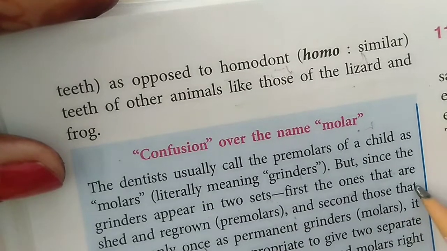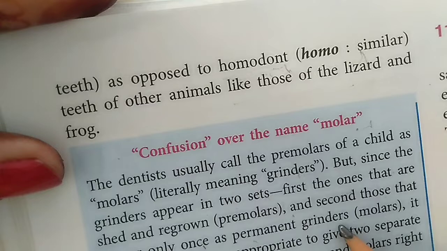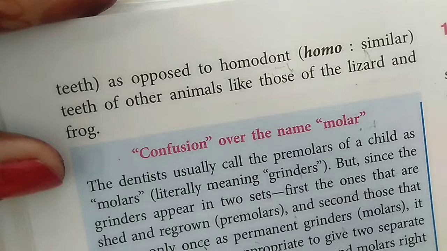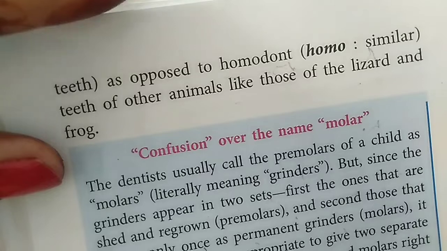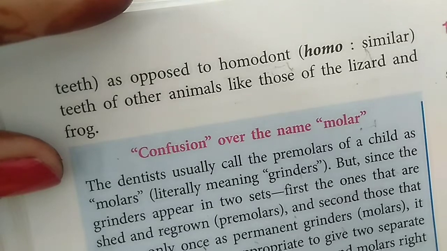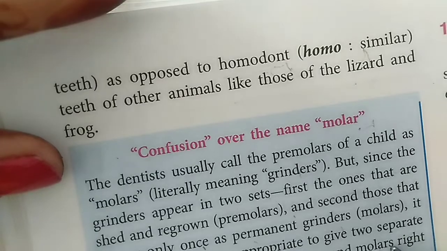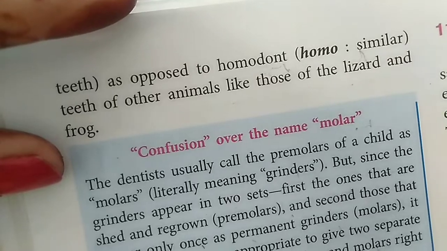But the second set of molars appear only once, as permanent grinders. So it is scientifically more appropriate to give two separate names to the two kinds: premolars and molars. We can't call all the grinders molars. We will call premolars those grinders which shed in the first set, and in their place the new molars regrow. But the second set is molars only, because they are the permanent grinders; they will not shed, and they are present in our mouth right from the beginning.